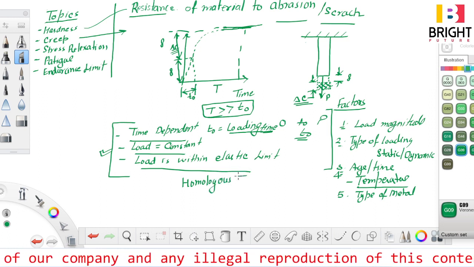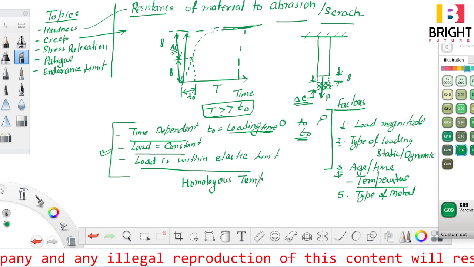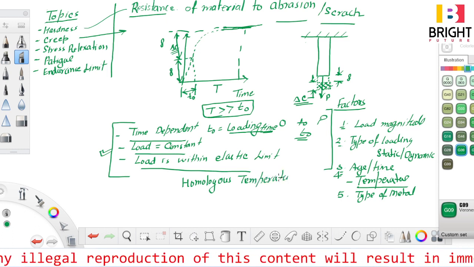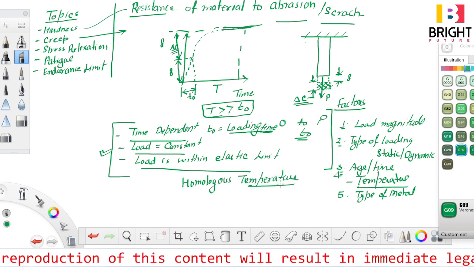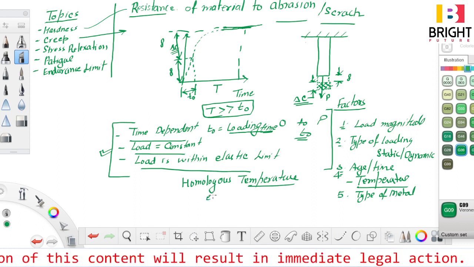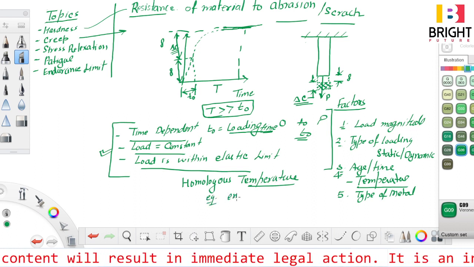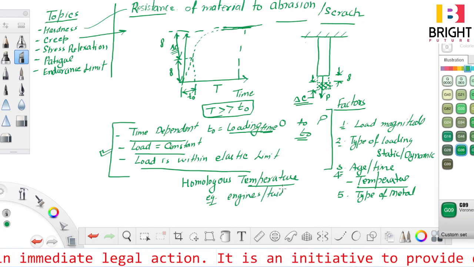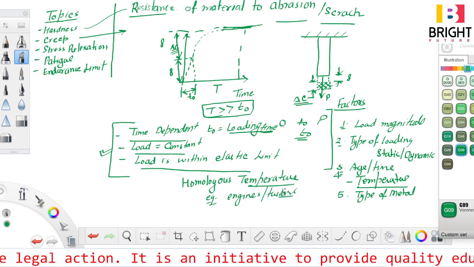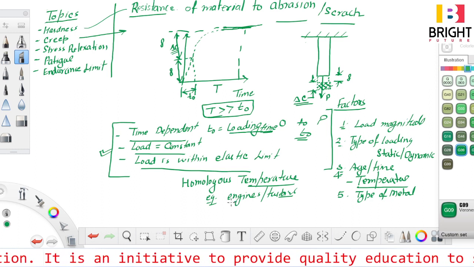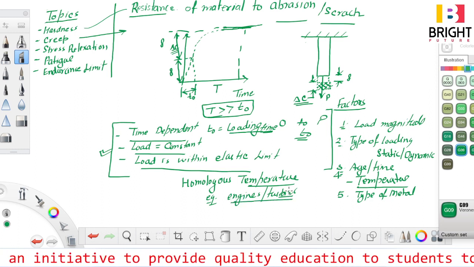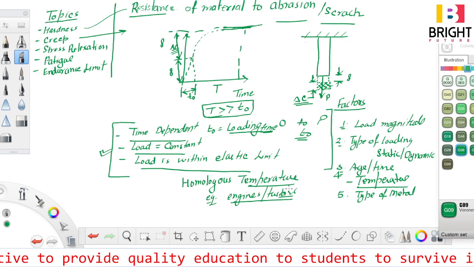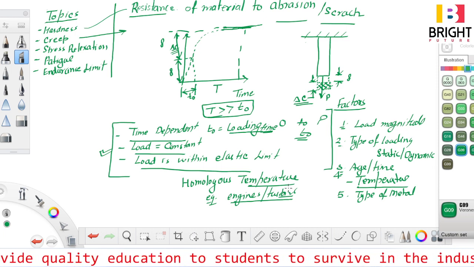Example, there are engines, turbines, where temperature of the metal increases, and when it is half the melting point it is known as homologous temperature.